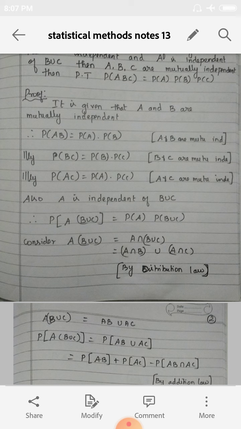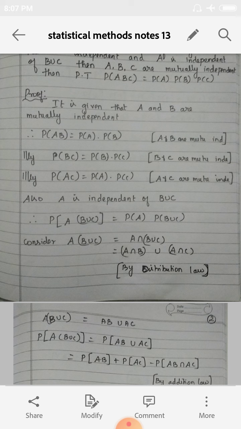See the proof. It is given that A and B are mutually independent. We already learned the mutually independent definition. When two events are mutually independent, P of A intersection B is nothing but P of A into P of B. P of A intersection B can also be written as P of AB.